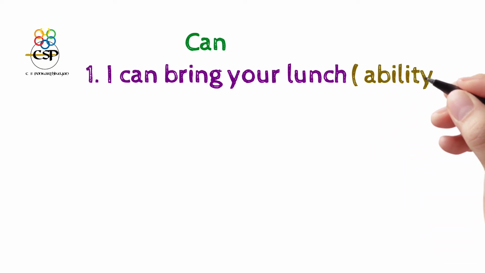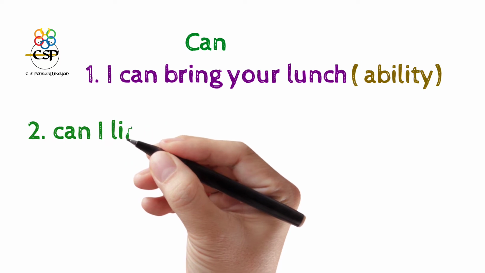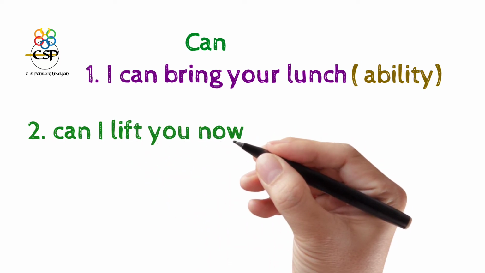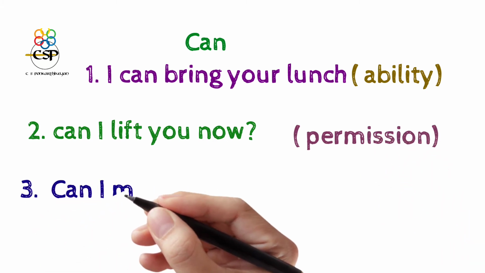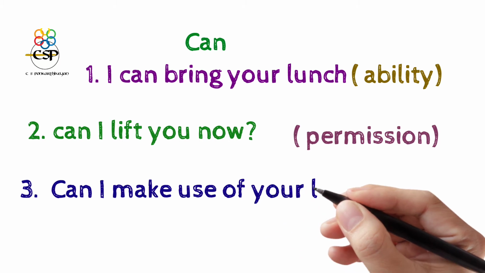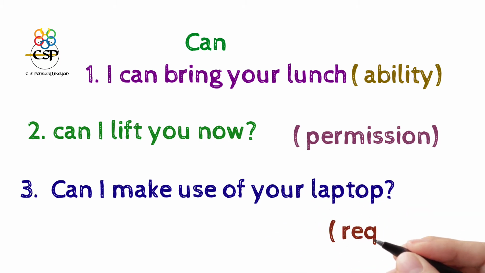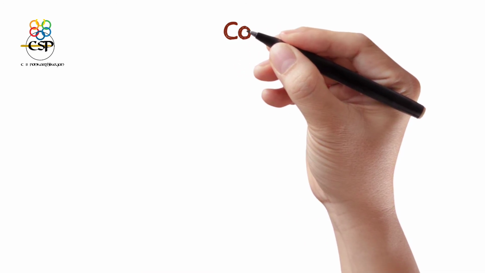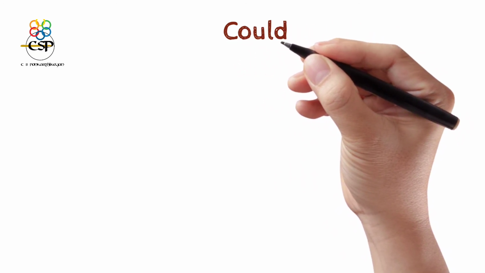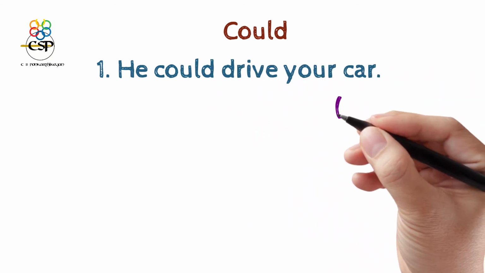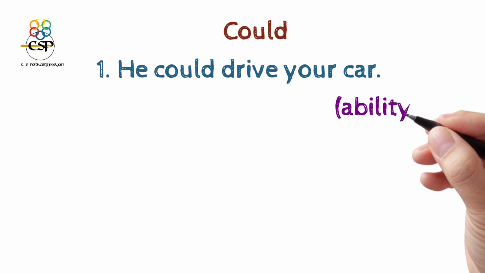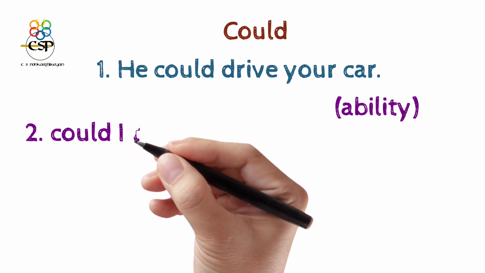Ability. And the second sentence: can I lift you now? This is permission. And the third sentence: can I make use of your laptop? This is also a request. So can is used for ability, permission and request. The second is could. The past tense of can is could. For example, for the past: he could drive a car. That is also ability, in the past.